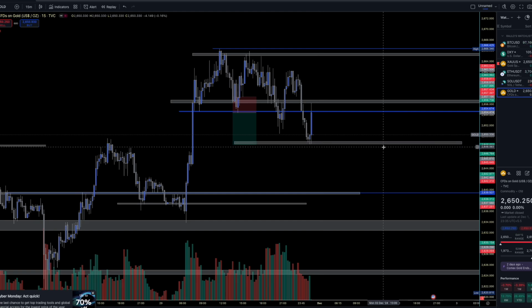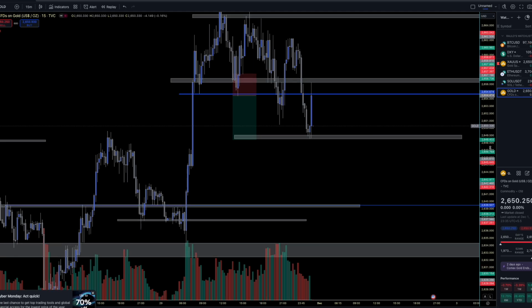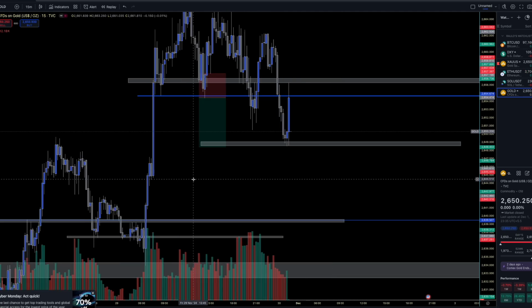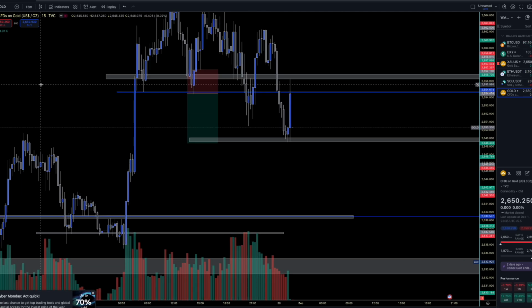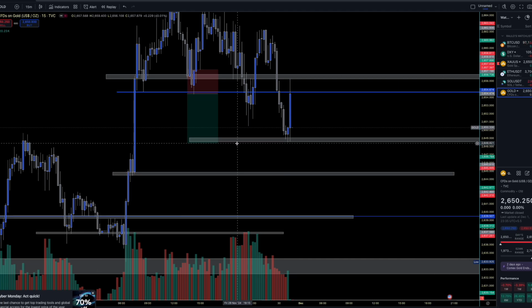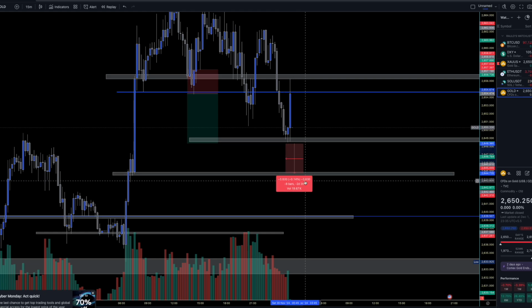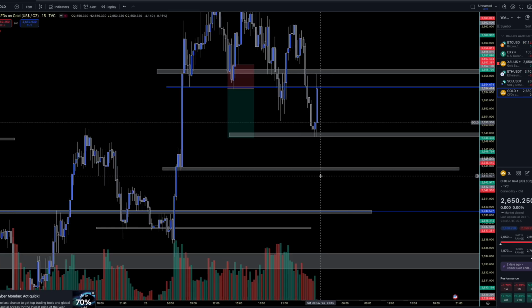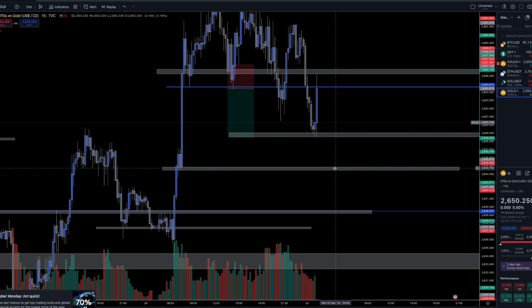If we are planning to take shots, as you can see here, you can draw this also as a support, which is easy to target because it is near. And if you measure this range, it is 36 pips. So you can target this range, and after executing the order here, if the trade goes in your favor, then you can partial book here.